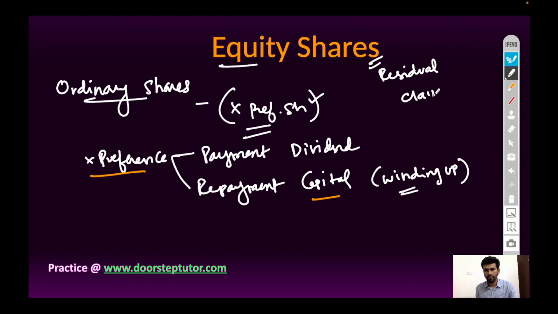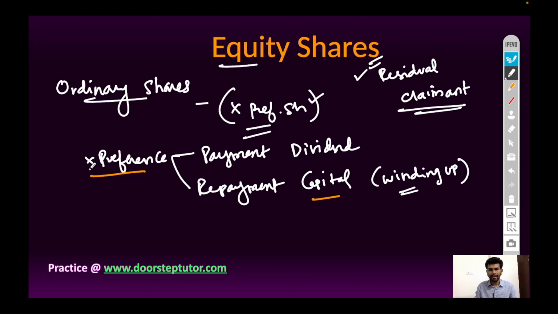The person who claims the money at the end. The remaining part of money will be provided to equity shareholders. So remember, they do not have preference in two cases. At the time of payment of dividend every year, they will be provided dividend after paying the dividend to preference shareholders.